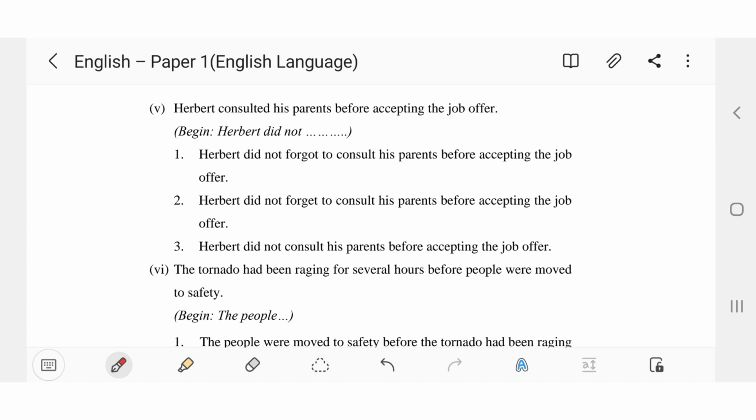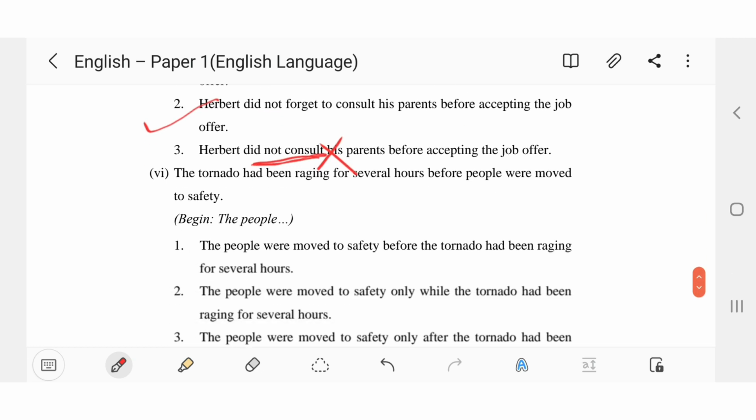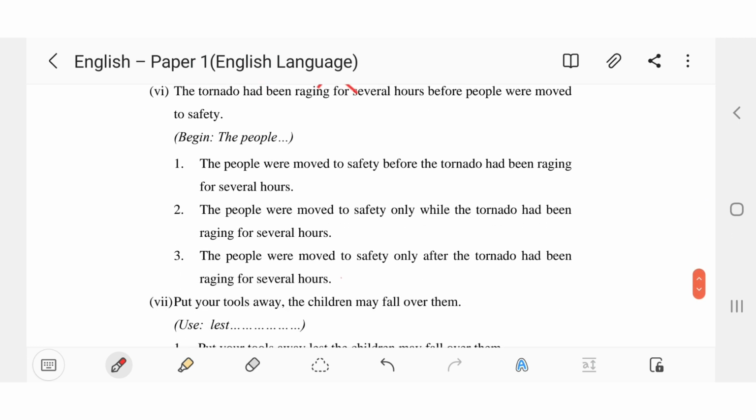Fifth one, Herbert consulted his parents before accepting the job offer. Begin with, Herbert did not. First option, Herbert did not forgot. No. Did not forgot is wrong in the past tense. It has to be not forget, because past tense means the activity which you have done. So first option is wrong. Second one, Herbert did not forget to consult his parents before accepting the job offer. Yes, this is correct. Third one, Herbert did not consult his parents. No, he consulted his parents.